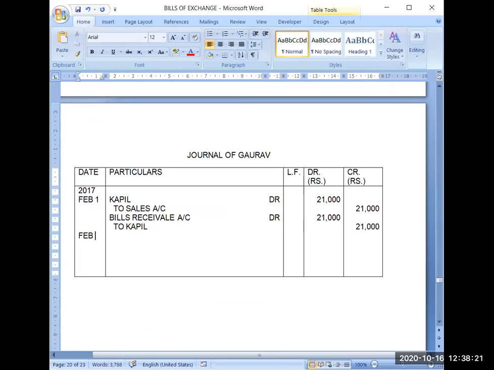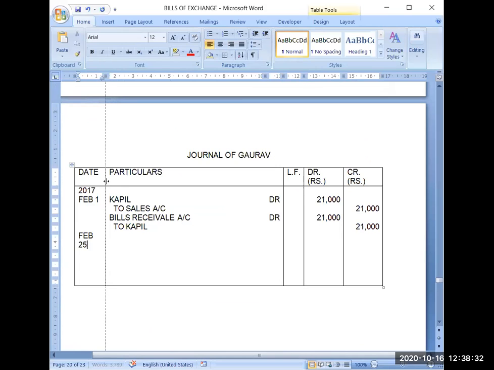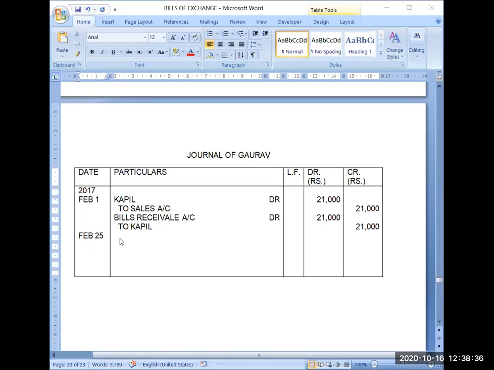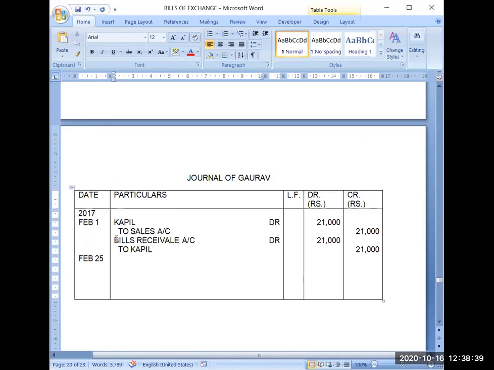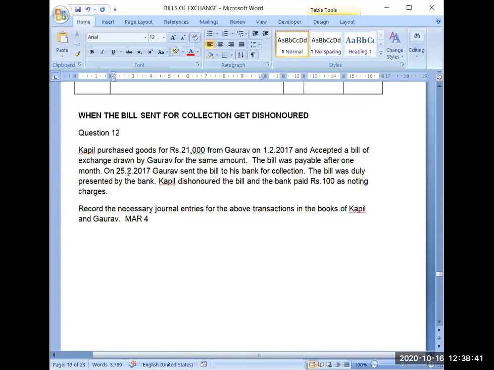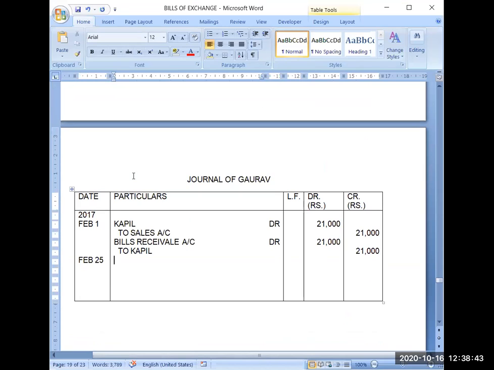If I record this transaction, only then will I be able to remember that I have given this bill to my banker on such and such date for collection. Otherwise, I will forget later on which date I gave it. So I will record this transaction on Feb 25, because the question has told us the date. The entry will be bill sent for collection